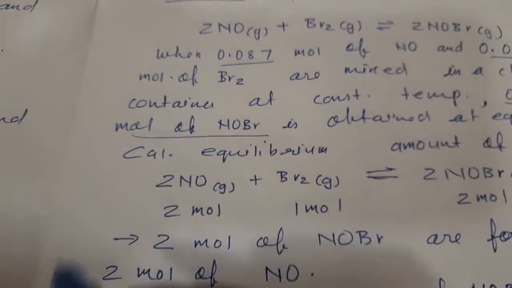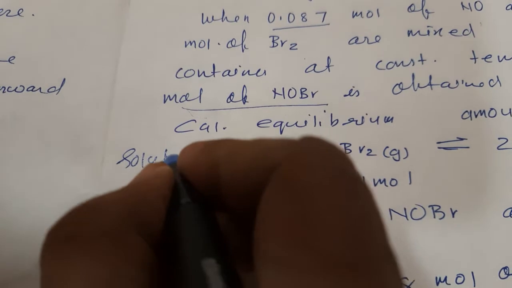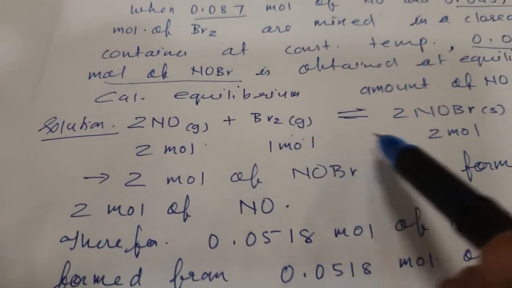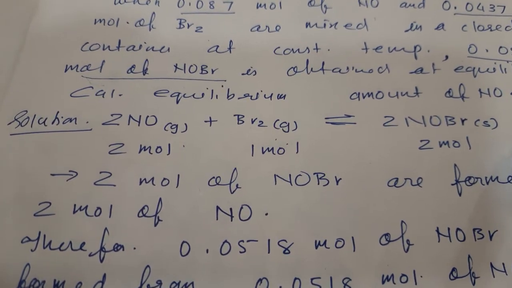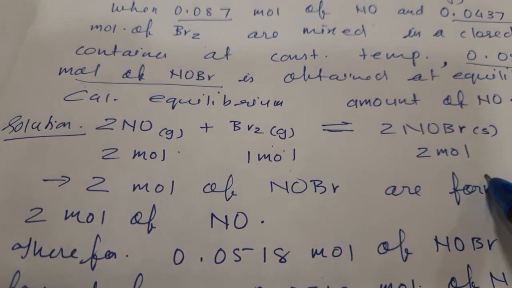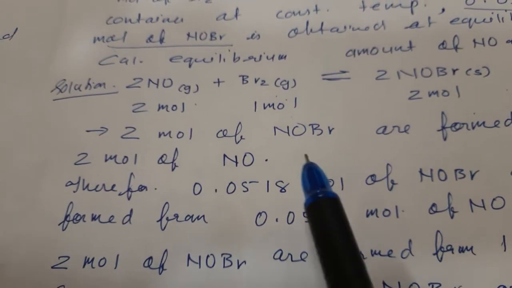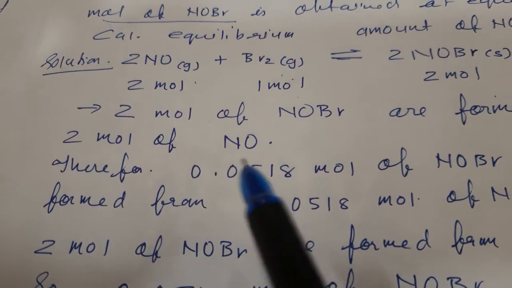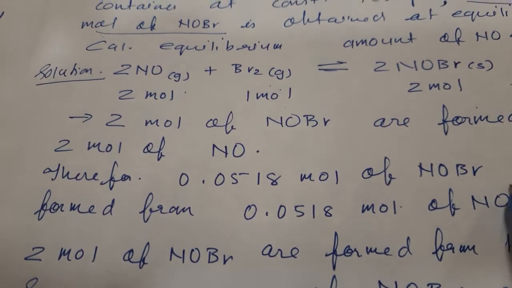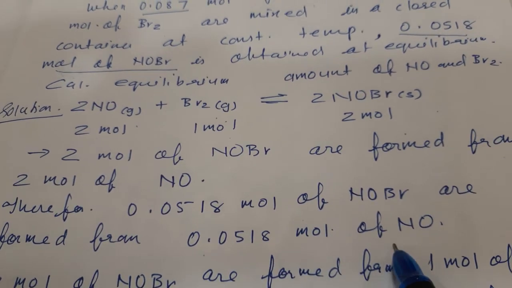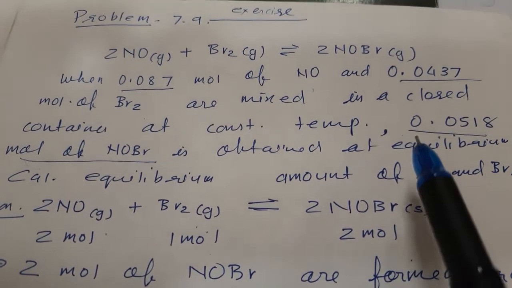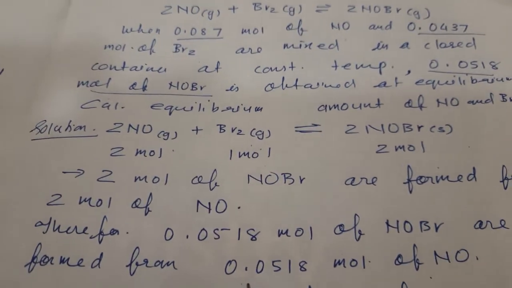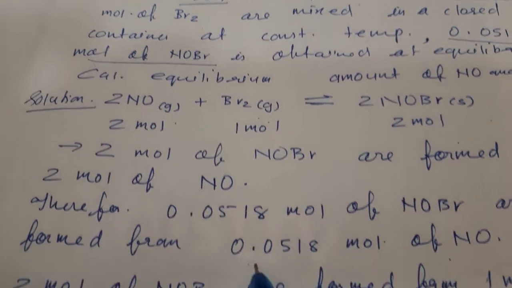So the solution is, here we will write the solution. 2NO plus Br2, both in gaseous state, will give us 2NOBr. So 2 mole, 1 mole and 2 moles. 2 mole of NOBr is obtained from 2 mole of NO. So 0.0518 mole of NOBr is obtained from 0.0518 mole of NO. It is given here, 0.0518 NOBr is obtained, so it is obtained from 0.0518 mole of NO.